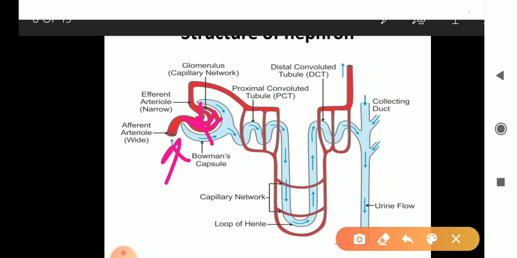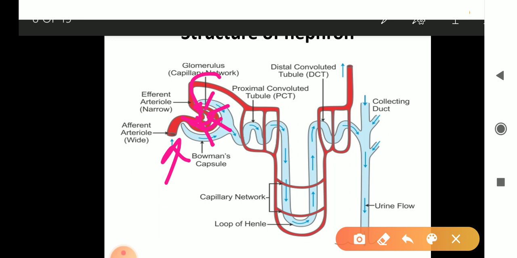most of the molecules diffuse, or they forcefully come into the Bowman capsule. Then after that, this artery is coming out. Now it is called efferent arteriole. It is called efferent arteriole.